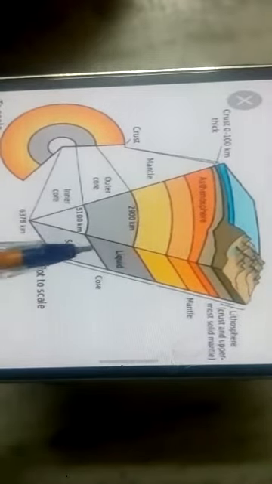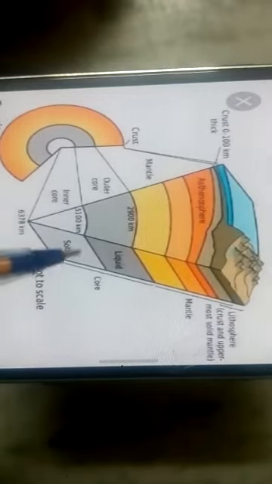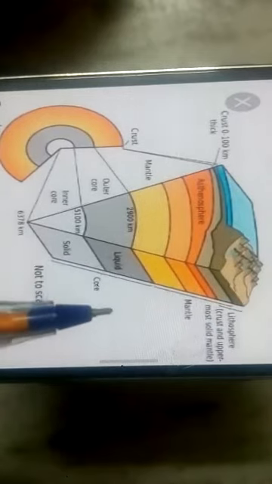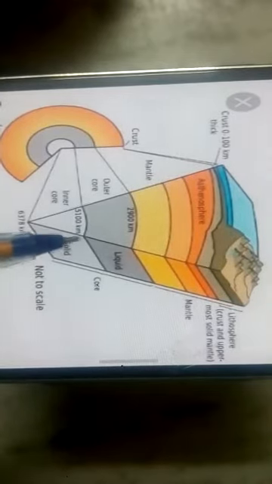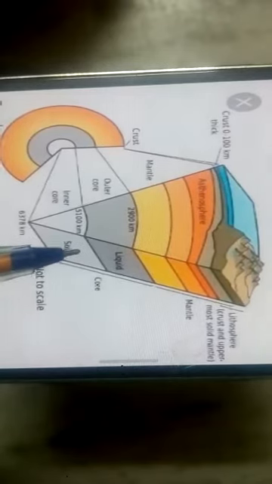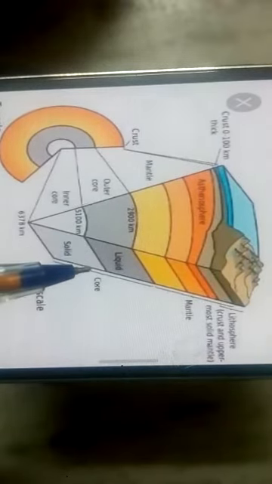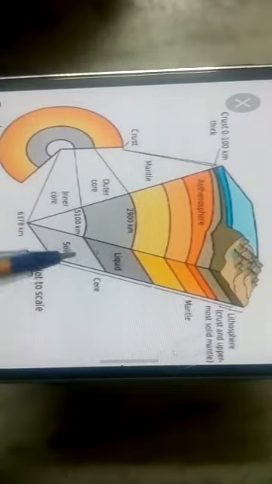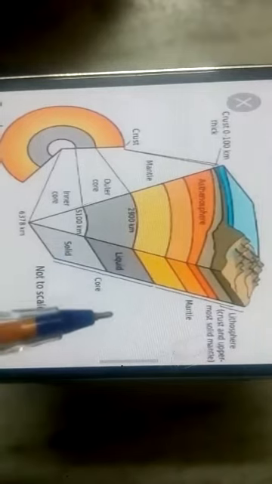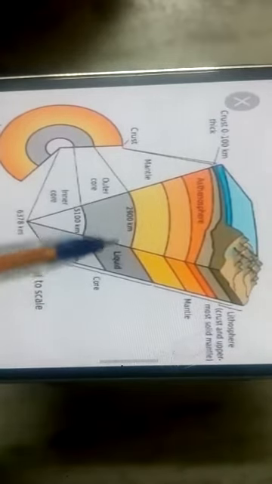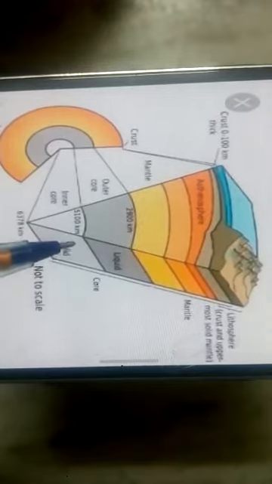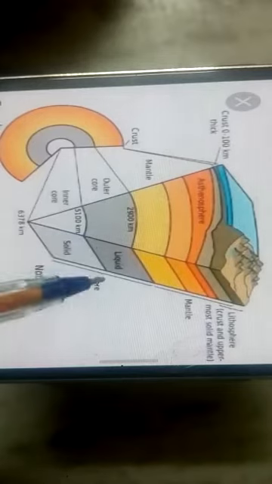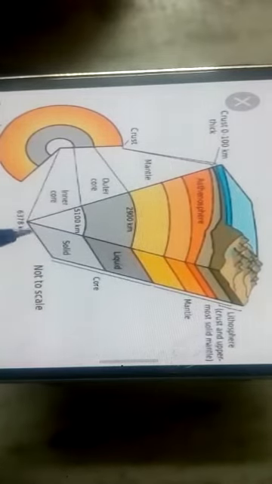Again, we divide this core in two parts, upper core and lower core. This is an important layer because the gravitational power that we feel on our earth surface is only due to this layer, because this layer is dominantly formed by Nife, nickel and ferrous, meaning nickel and iron mineral. So due to this mineral dominance, this layer shows the gravitational power. Again, as I said, this is divided in two parts, upper part is upper core and the lower part is lower core.